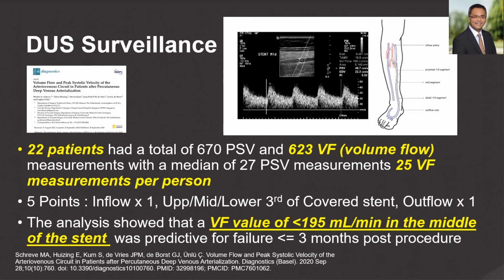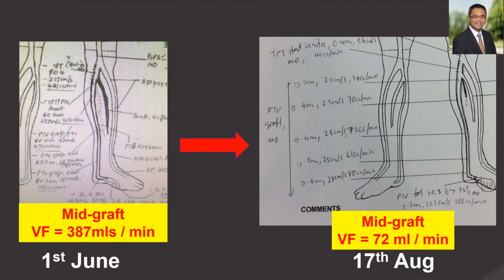Our analysis showed that a volume flow value of less than 195 milliliters per minute in the mid portion of the stent graft was predicted for failure within the first 3 months. An example of surveillance was this particular patient that had the lymph flow performed on the 1st of June with a post-procedural volume flow measurement of 387.